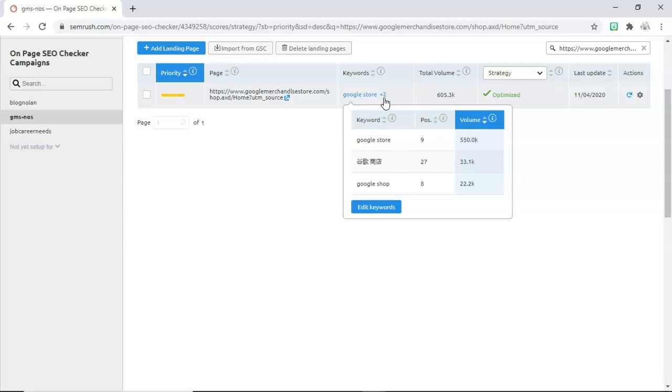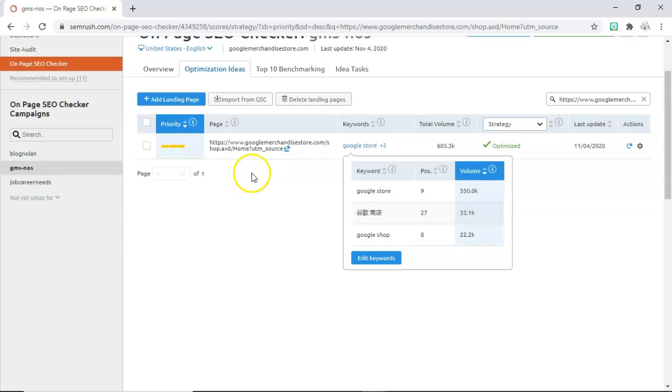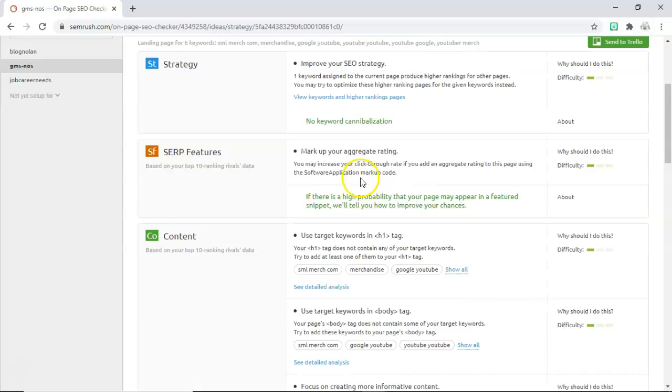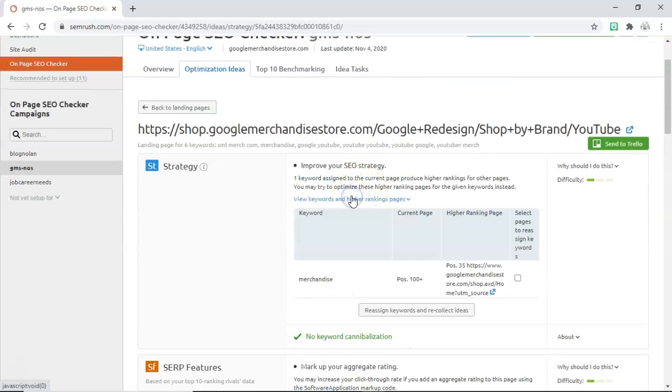This page has 3 keywords and these 3 keywords are bringing traffic to this page, but Semrush is suggesting the merchandise keyword will be suitable for this page and it will also reach well. It's just an idea. Okay, now I am going to reassign the keyword.